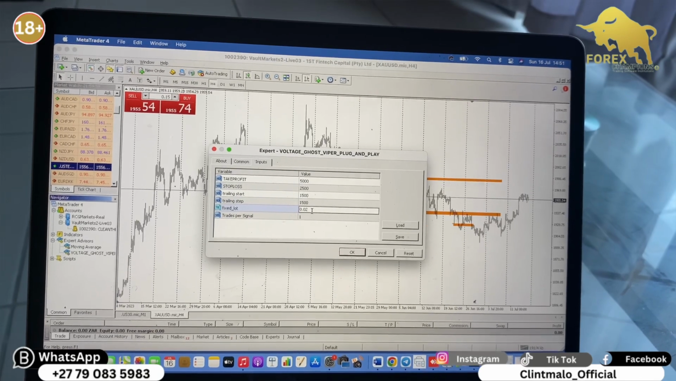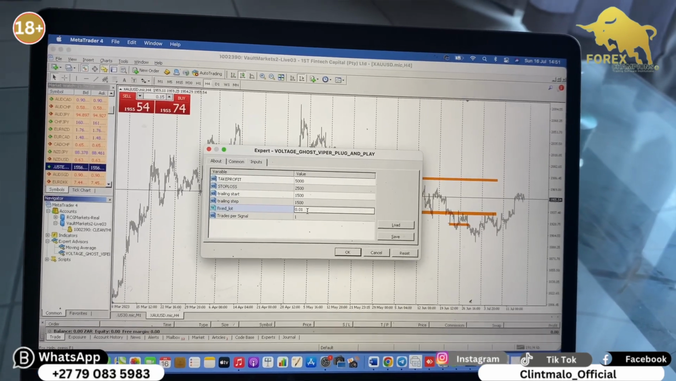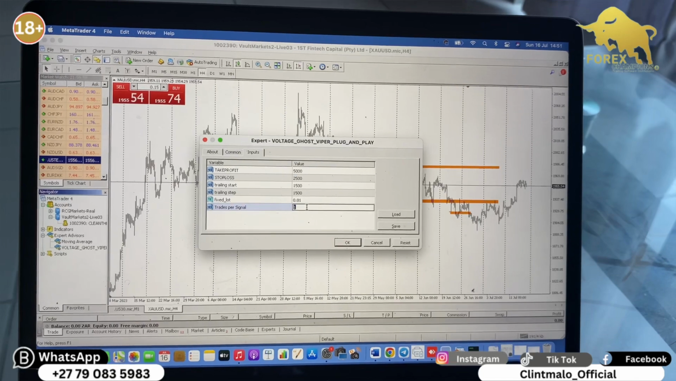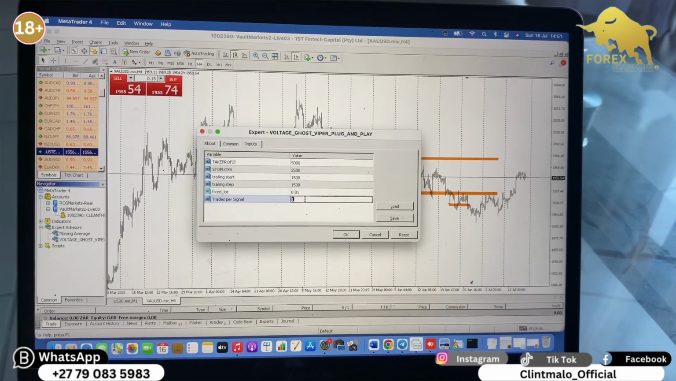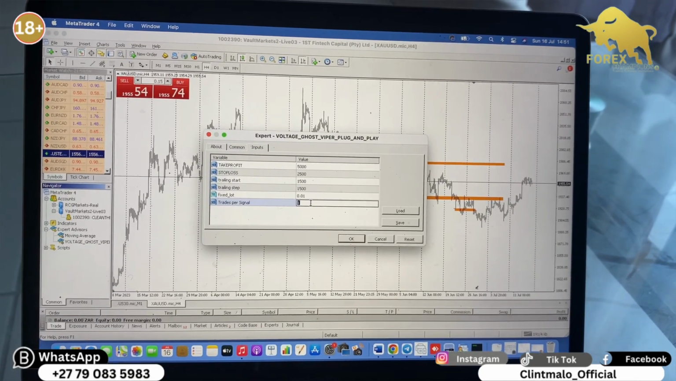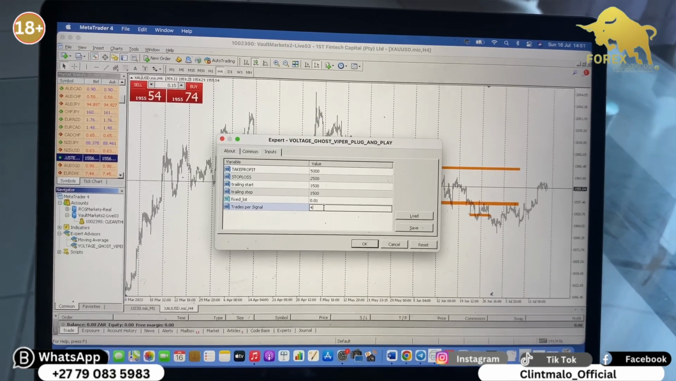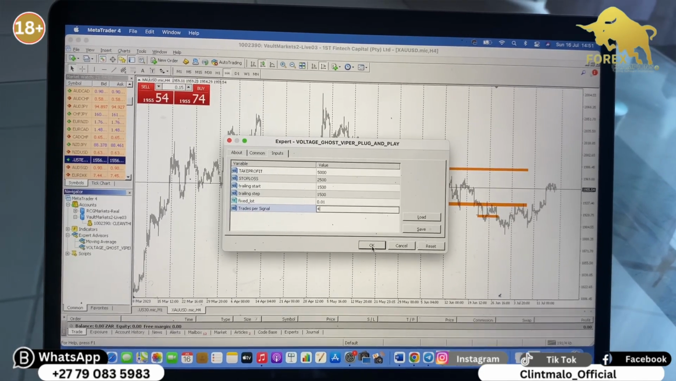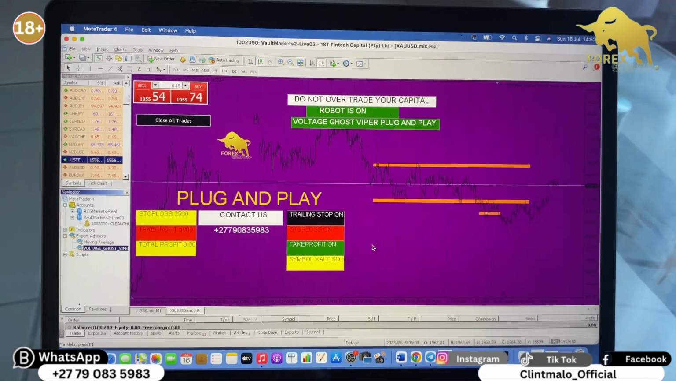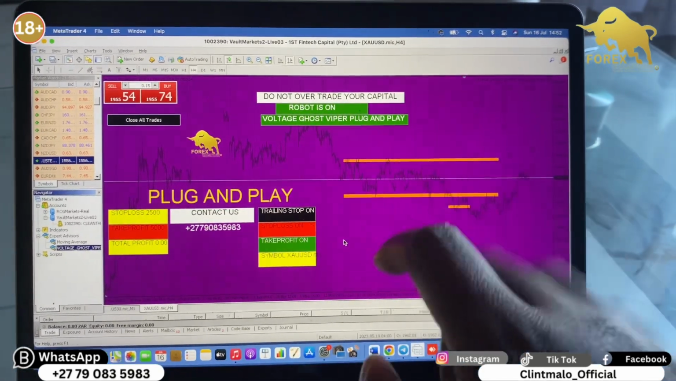Lot size, you're going to use 0.01 minimum. Number of trades. The good thing about this robot is that the number of trades, you can choose how many trades you want the robot to open at the same time. I want the robot to open 4 trades at the same time. I'm going to click OK now. There we go. Our robot is installed.